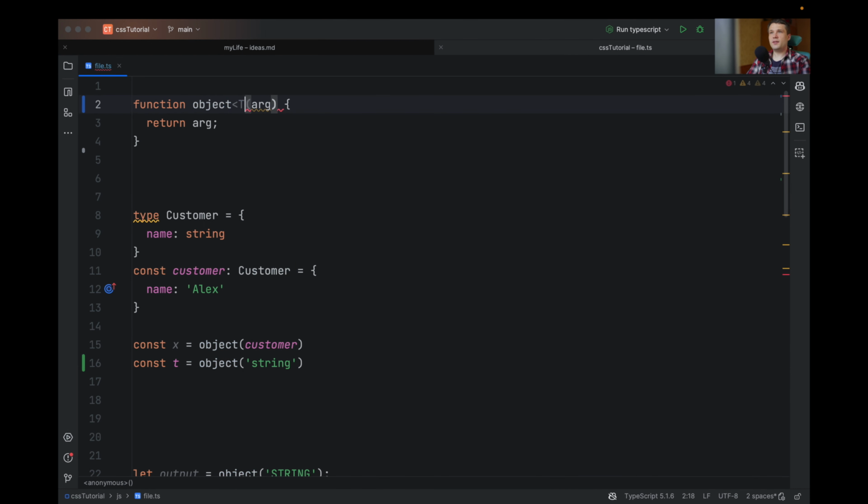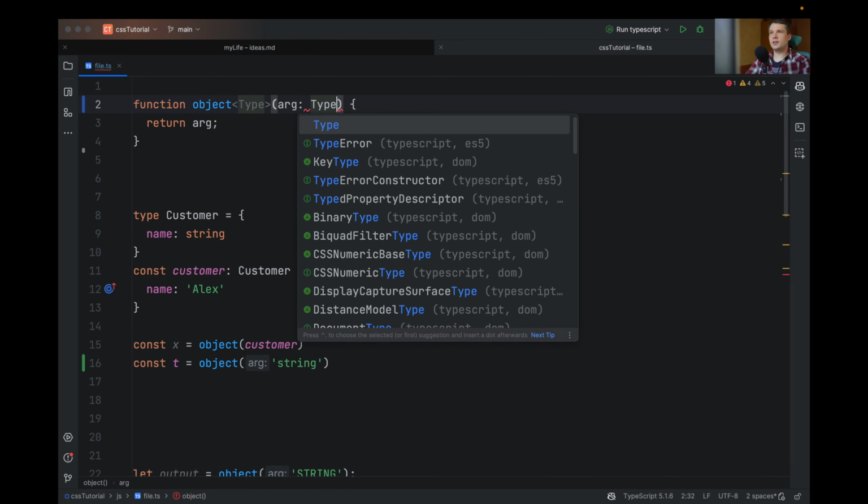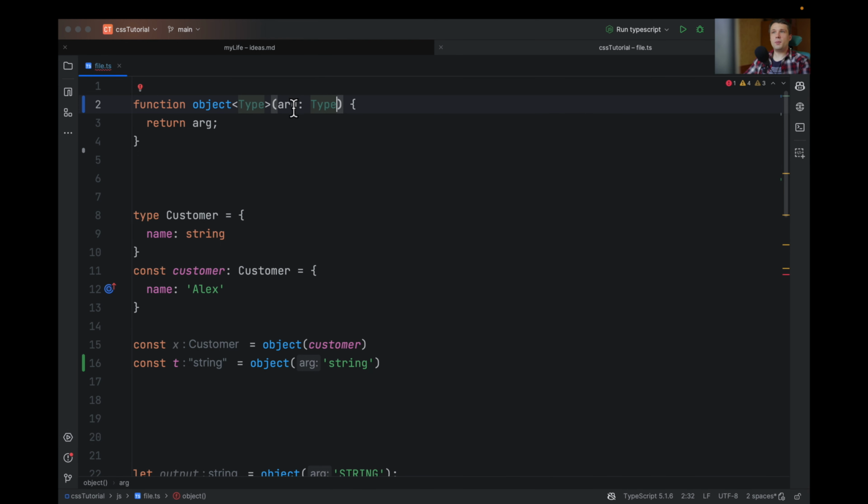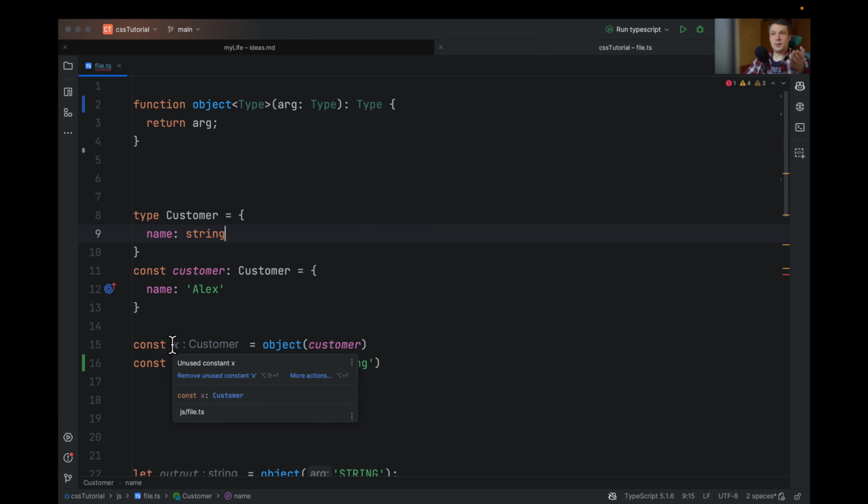So to define a generic, we just need to open angle brackets, and here you can write whatever you want. So let's use T for type. But you can use U and so on, but usually people use T. And now we define the generic, and now we can use this type. So let's say that the parameter we are passing will be of type T, and it will return type T. And now our variable X is of type customer, and T is of type string, and it even knows the value.